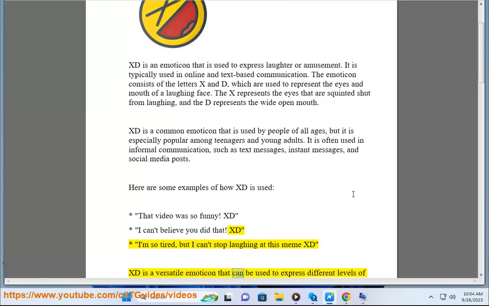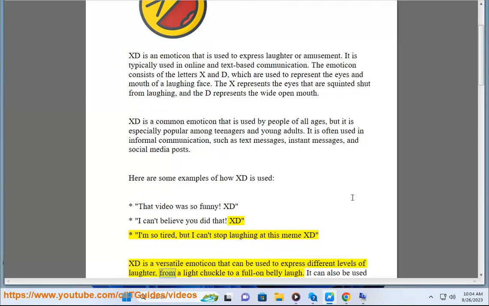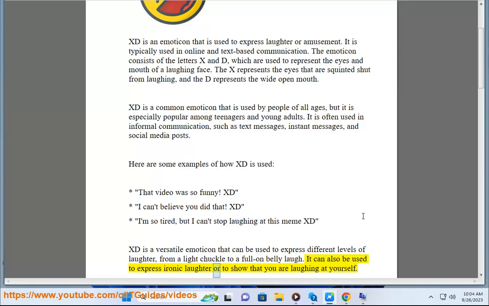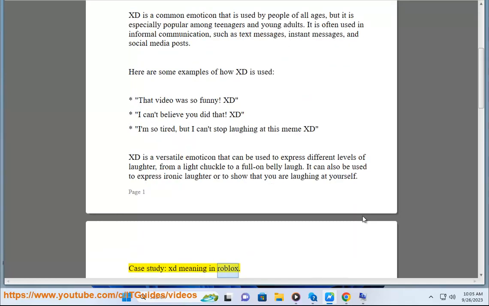XD is a versatile emoticon that can be used to express different levels of laughter, from a light chuckle to a full-on belly laugh. It can also be used to express ironic laughter or to show that you are laughing at yourself. Case study: XD meaning in Roblox.